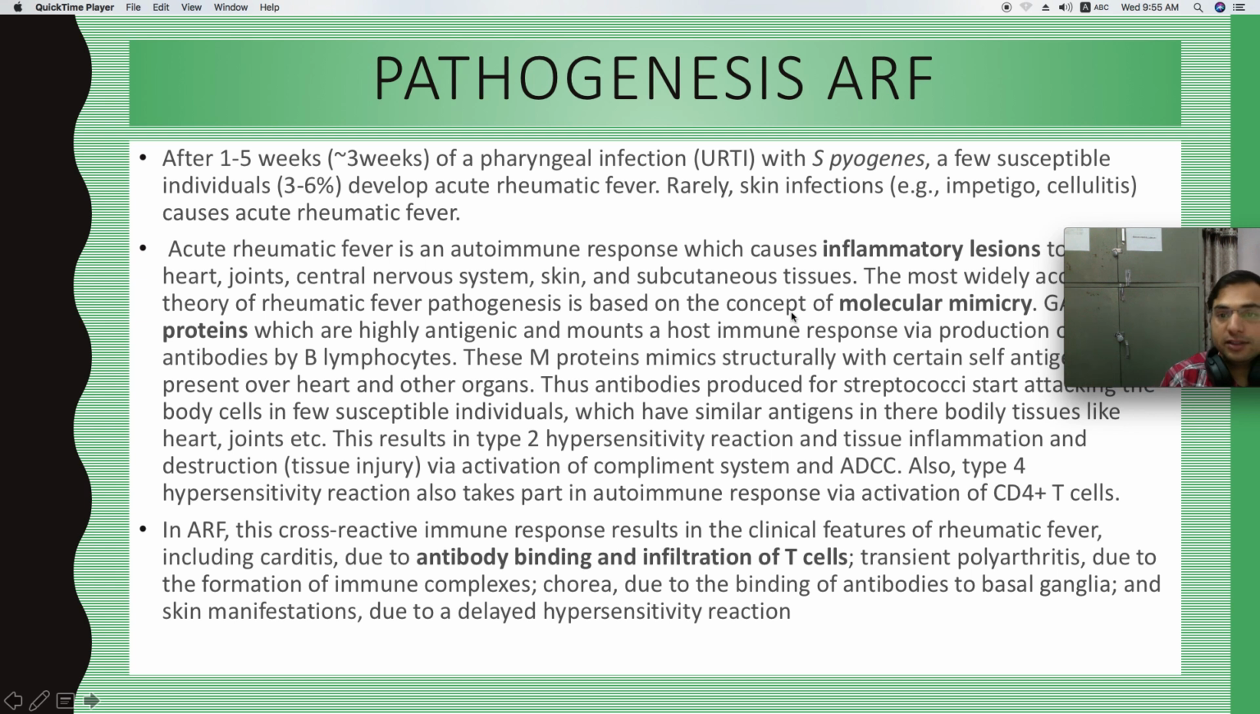This bacteria, Streptococcus pyogenes, also infects other body parts, for example, skin. But rarely do these skin infections like impetigo with Streptococcus pyogenes or cellulitis with Streptococcus pyogenes lead to acute rheumatic fever.